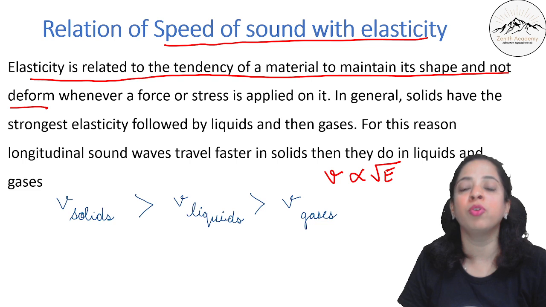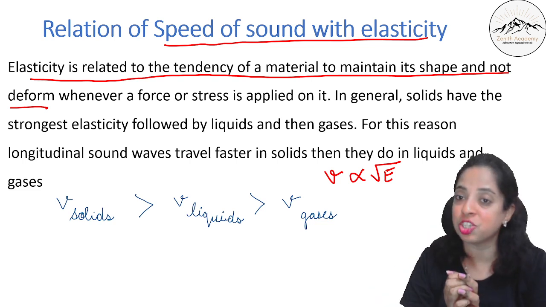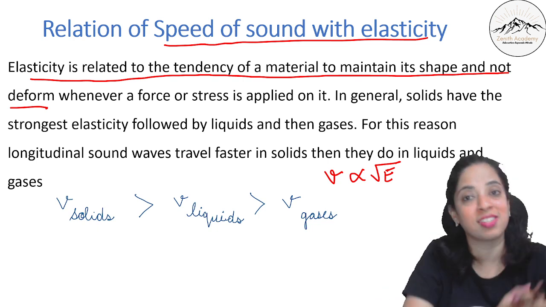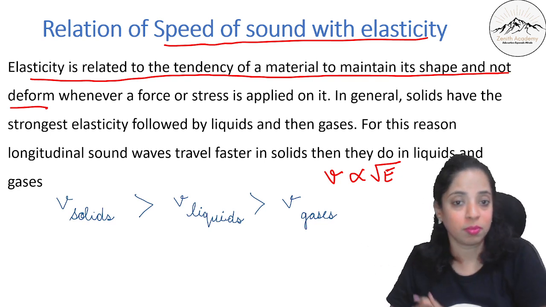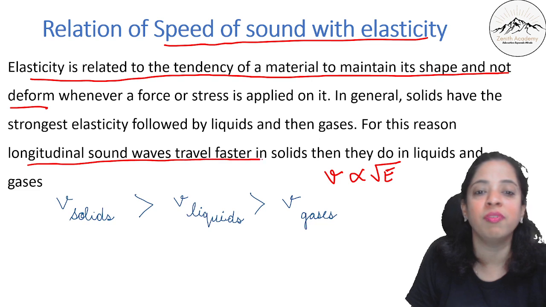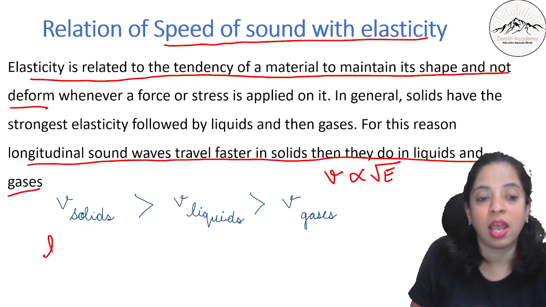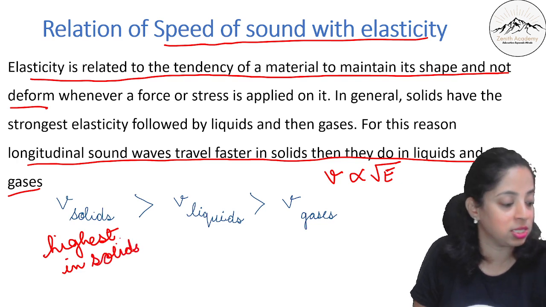In general, you know that solids are very strong, solids do not change their shape, they do not get deformed. So we say solids have the strongest elasticity, then liquids, and then gases, and that is the reason the longitudinal sound waves travel faster in solids than they do in liquids and gases. So the velocity is highest in solids, then in liquids, and then in gases.